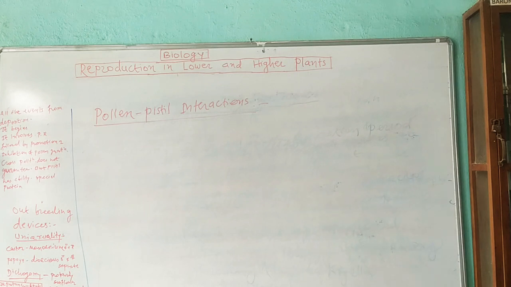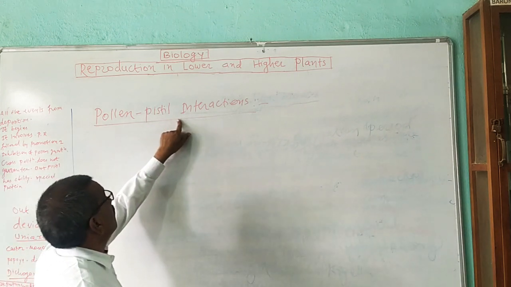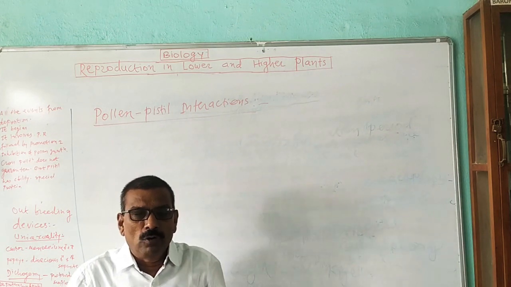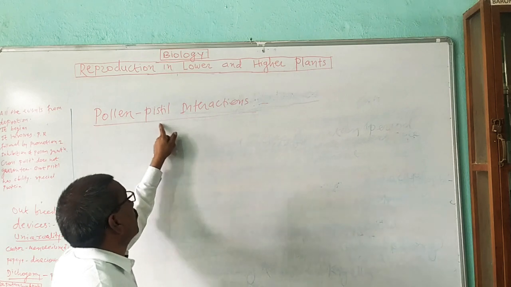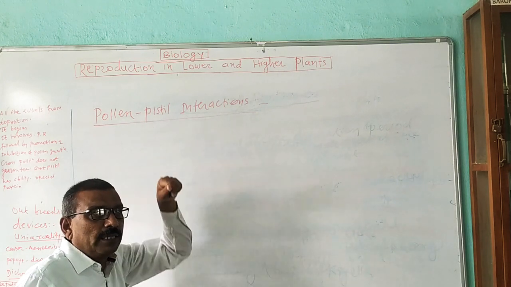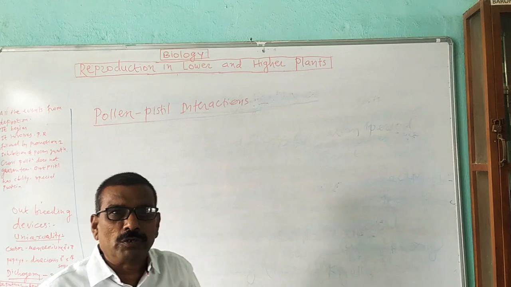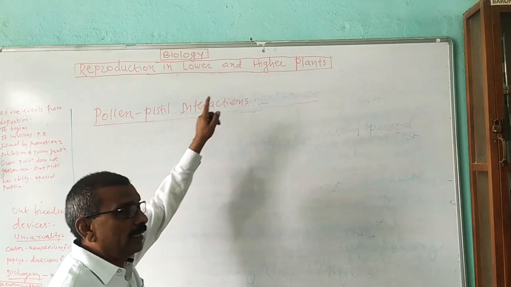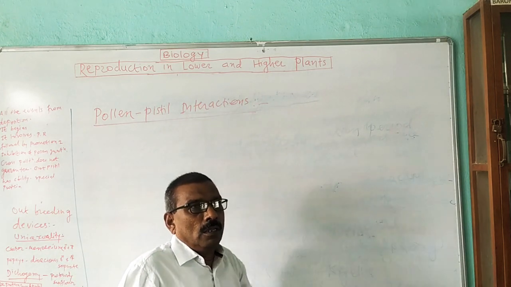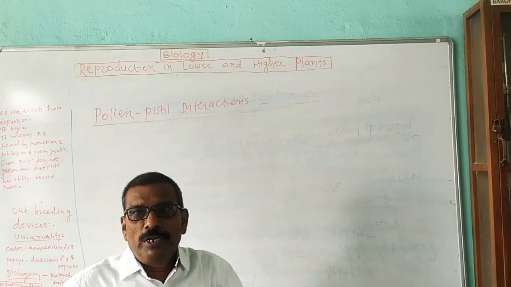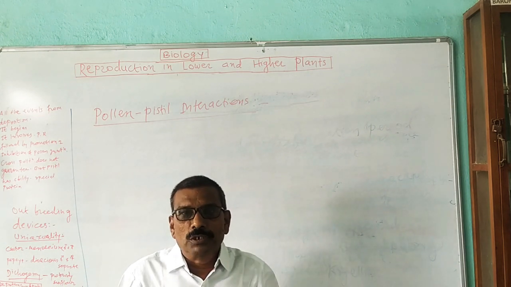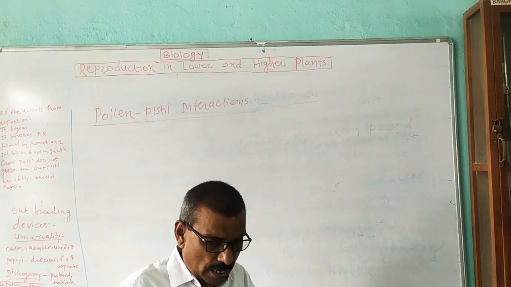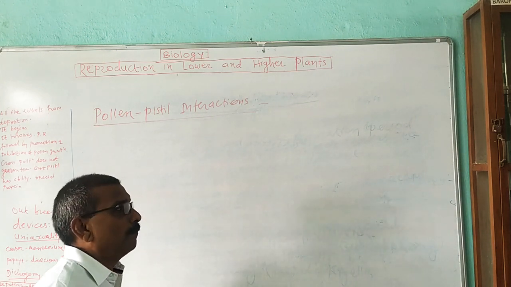Now, next we are going to study the next topic from the same chapter, that is pollen pistil interactions. Pollen means a pollen grain. Pistil means the gynoecium. It means that there is an interaction between male and female reproductive organs. During pollination and fertilization, different interactions or different biochemical changes take place. This we are going to study under the head known as pollen pistil interaction.